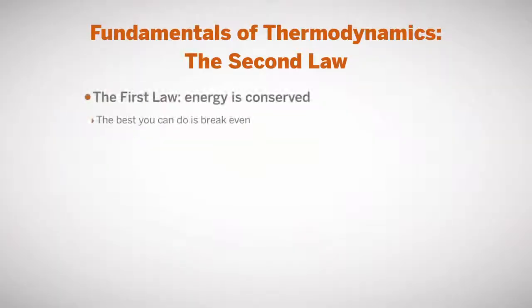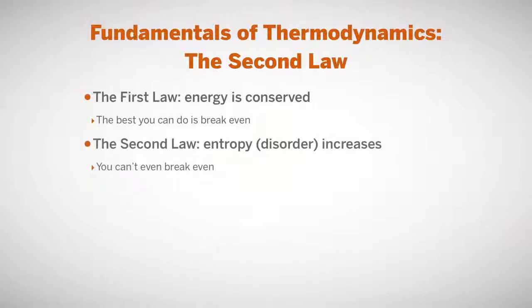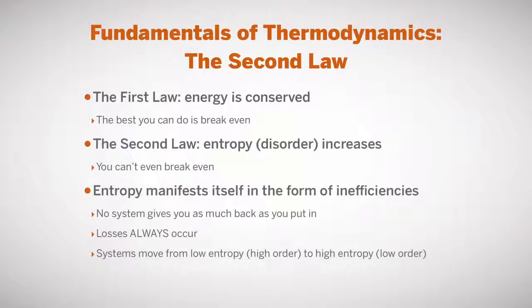Now, all of these conversions have a downside, which is they have losses associated with them. And those losses are determined by the second law of thermodynamics, another important fundamental law. The first law of thermodynamics says energy is conserved. The best you can do is break even. The second law of thermodynamics says that entropy, or disorder, increases, which means you can't even break even. You're going to have losses along the way. And entropy manifests itself this way in the form of inefficiencies. No system gives you as much back out as you put in.